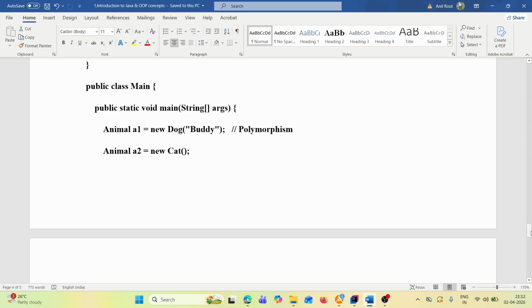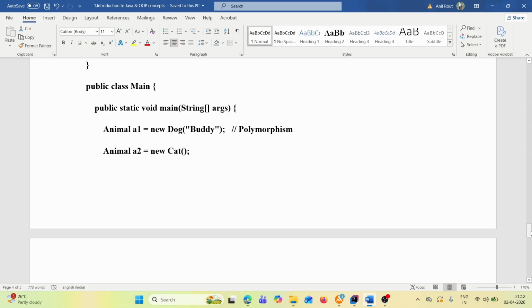Dog class is the implemented class for the Animal abstract class. So the Dog class will help in instantiation. So Animal a1 = new Dog.